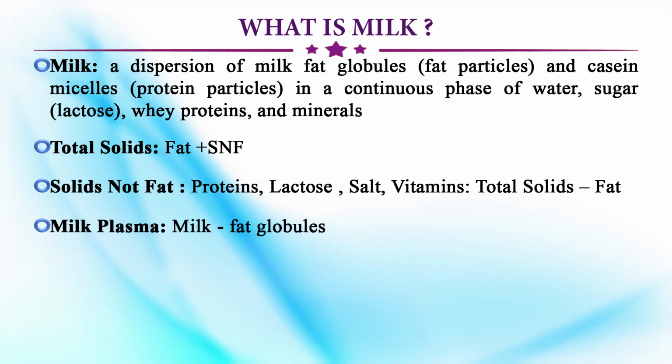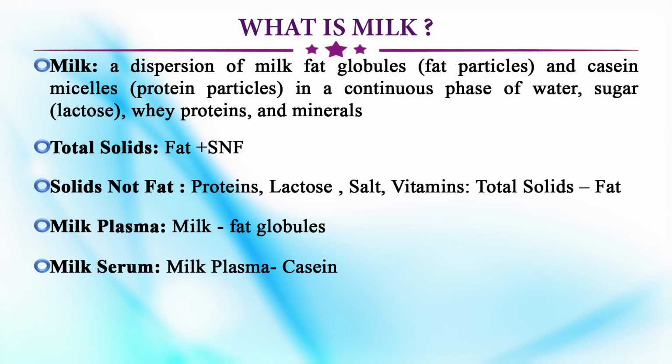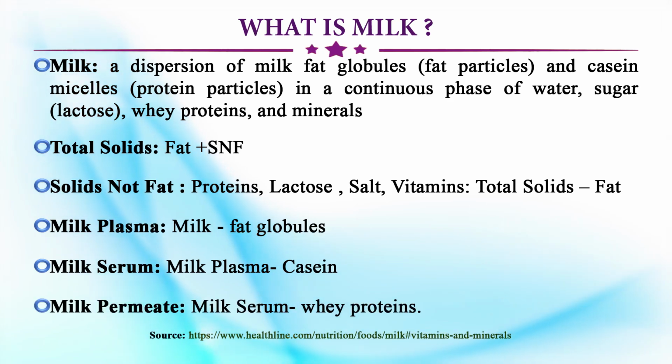And the milk plasma, when we remove the fat globules from the milk, that is known as the milk plasma. And when we remove the casein from the milk plasma, it is milk serum. Similarly, milk permeate is from the serum, when we remove the whey proteins. So, these are the fractions. Remember, total solids is fat and SNF. These are the two main components, and SNF means proteins, lactose, salts, vitamins and water, right.